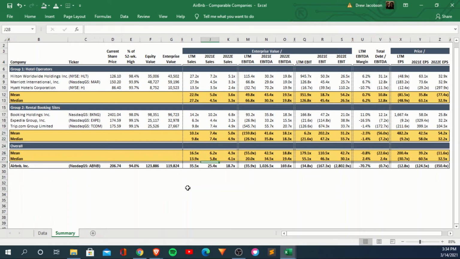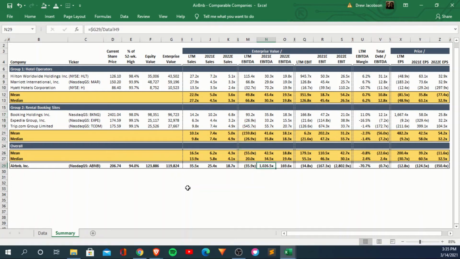And even so, it comes down 10x for Airbnb, but still, of all the companies, it's a 4-5 times multiple premium on them. And similar story for 2022 estimates, right? They all continue to come down, but Airbnb is still vastly higher than these. And if we look at it on an LTM EBITDA basis, a little bit better here because a lot of these companies have been not profitable as well. So there's that.